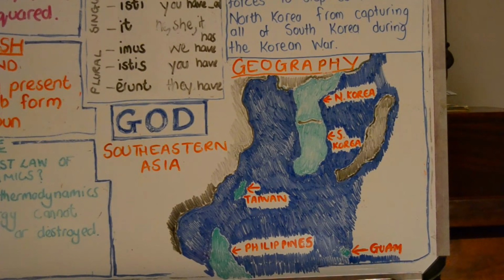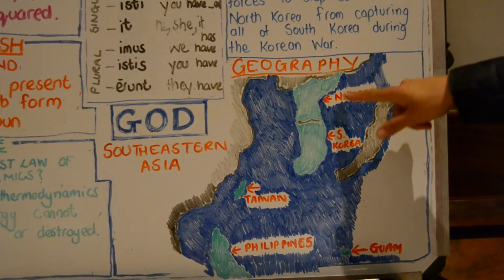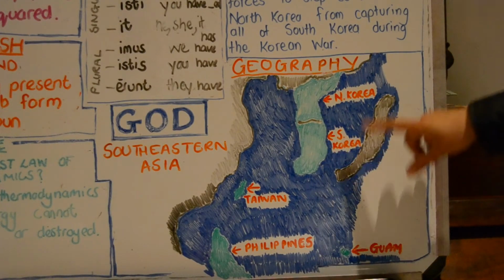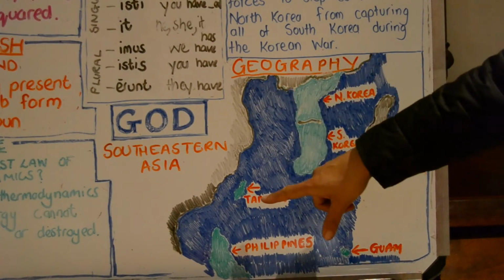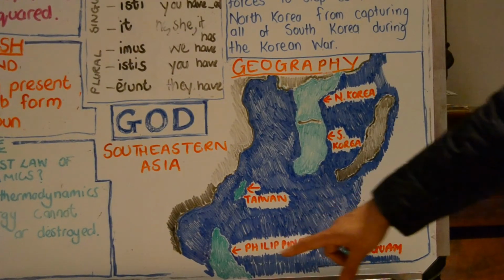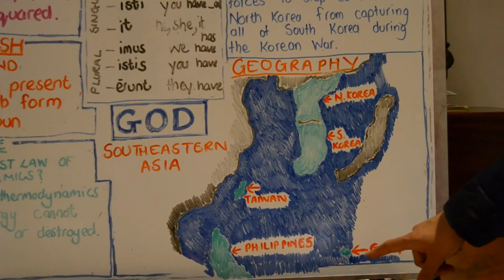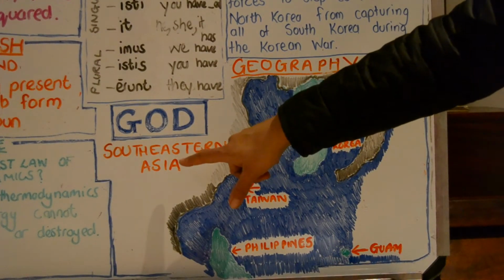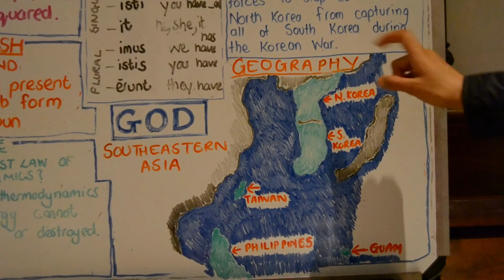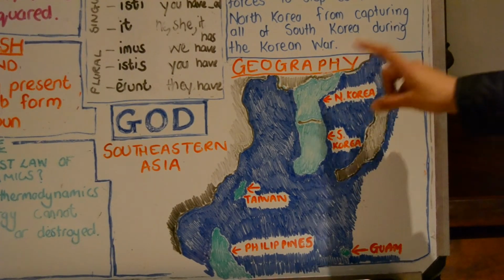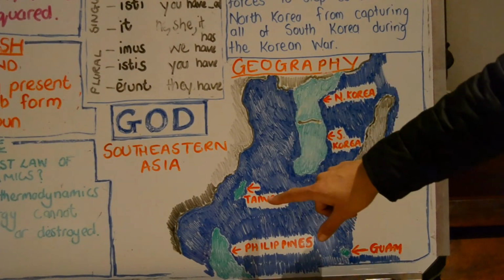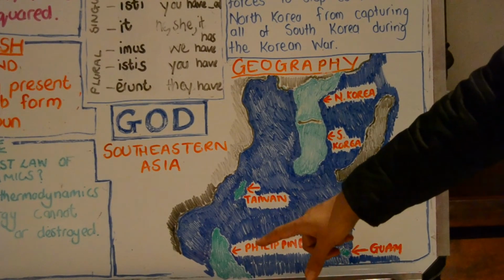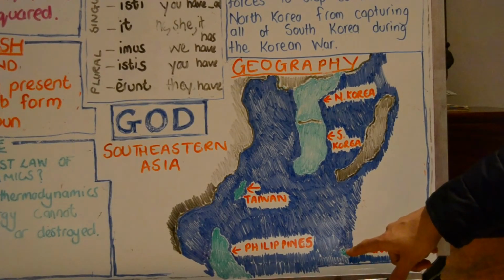As previously said, we're going to do a song to the tune of Jesus Loves the Little Children. Southeastern Asia, North and South Korea, between Japan and China, drop down to Taiwan, Philippines, the island nation, little Guam. Southeastern Asia, North and South Korea, between China and Japan, drop down to Taiwan, Philippines, the island nation, little Guam.